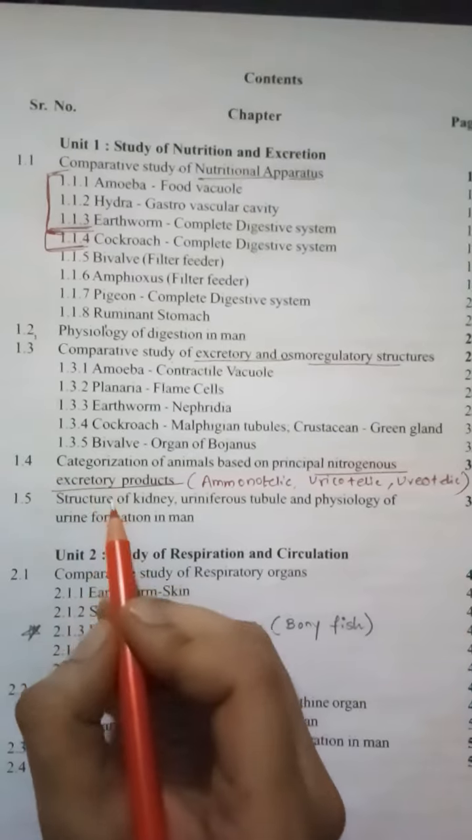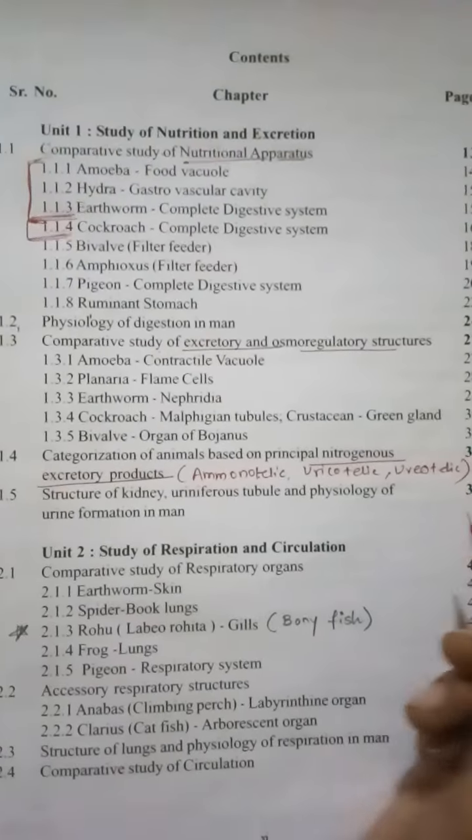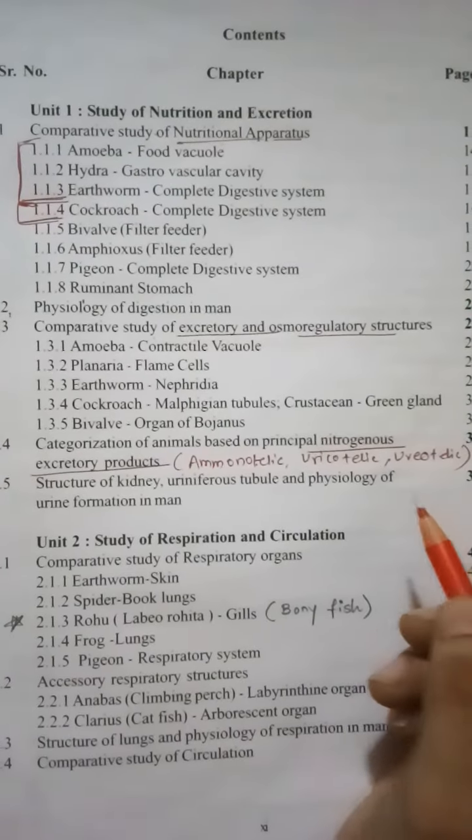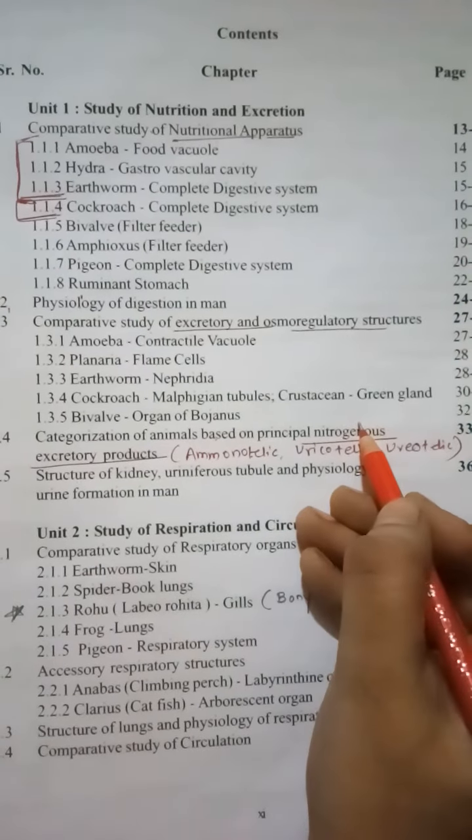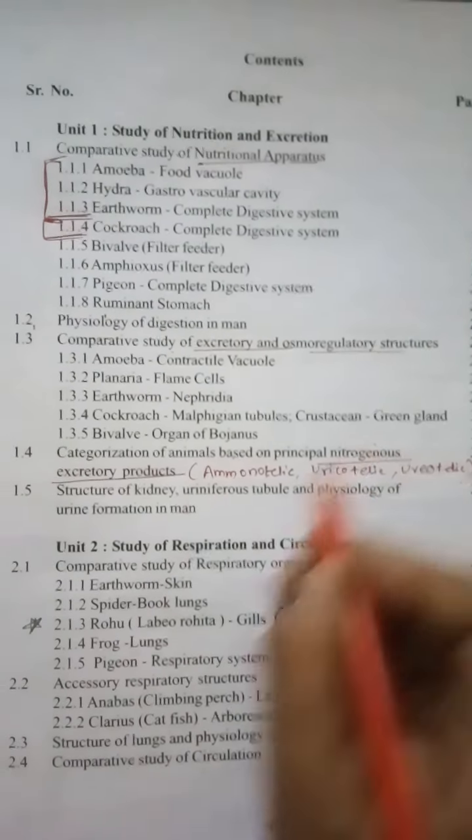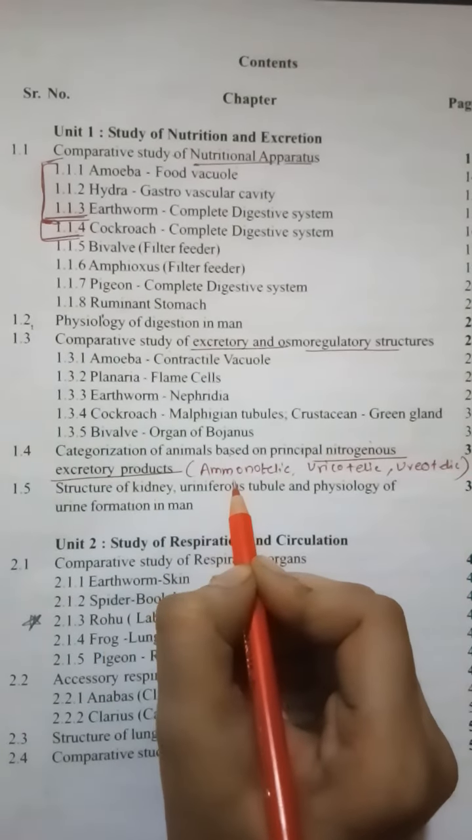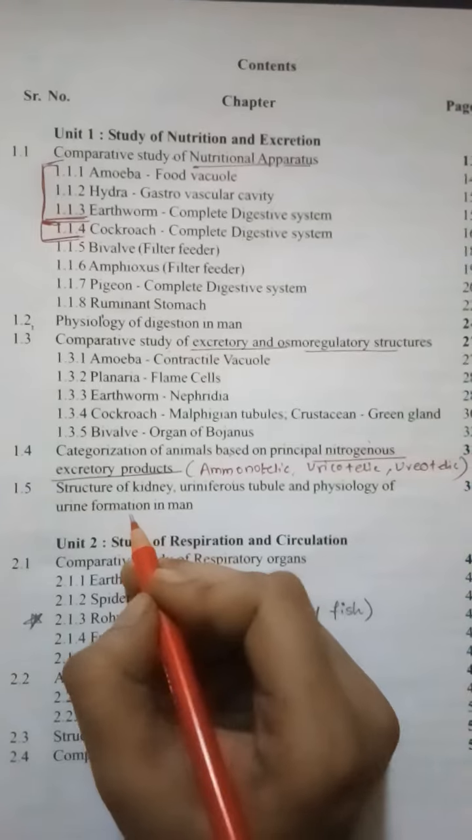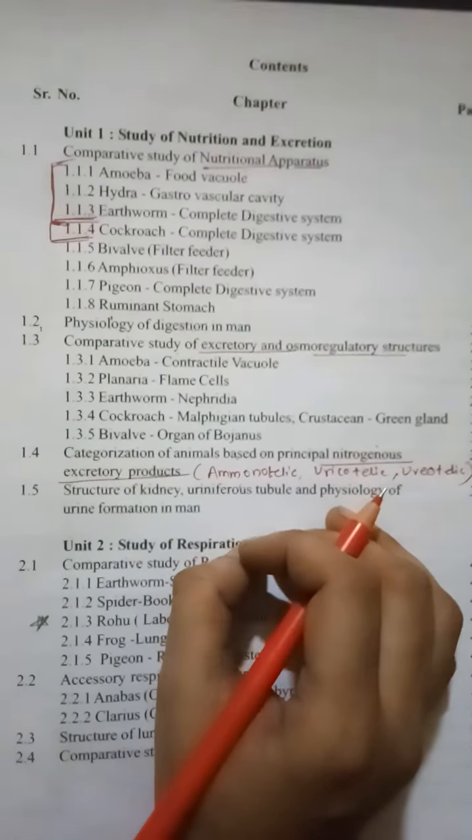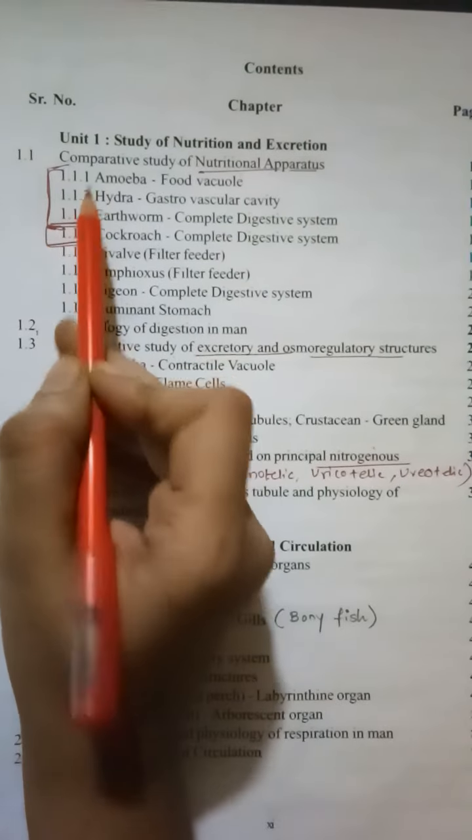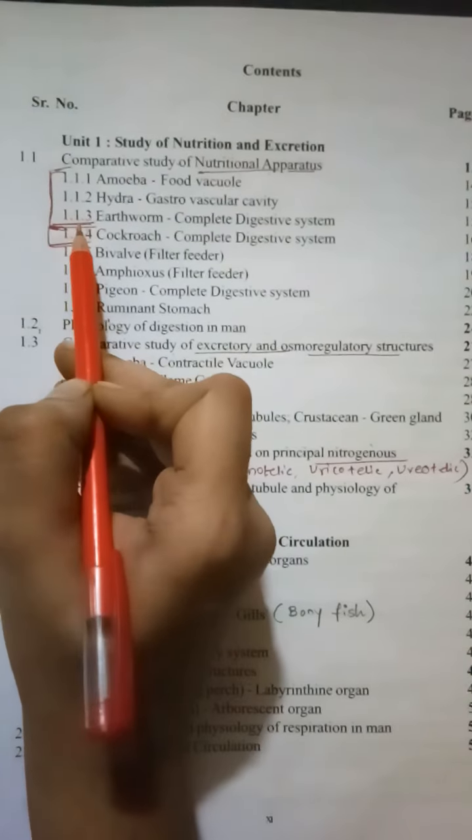In 1.4 they have talked about categorization of animals based on the nitrogenous waste that they excrete, for example ammonotelic, uricotelic or ureotelic. In 1.5 section they have talked about structure of kidney, uriniferous tubule and physiology of urine formation in man. So today we will be basically talking about these three: amoeba, hydra and earthworm, the nutritional apparatus in amoeba, hydra and earthworm.